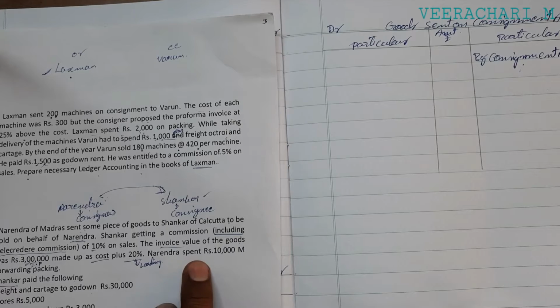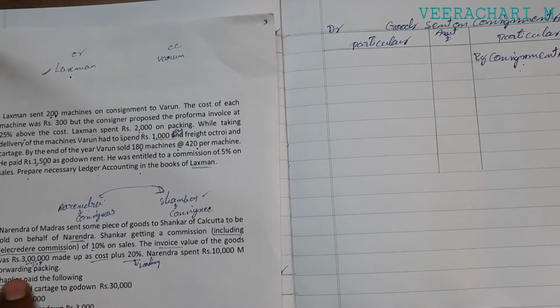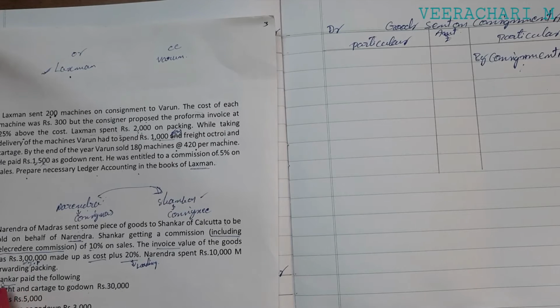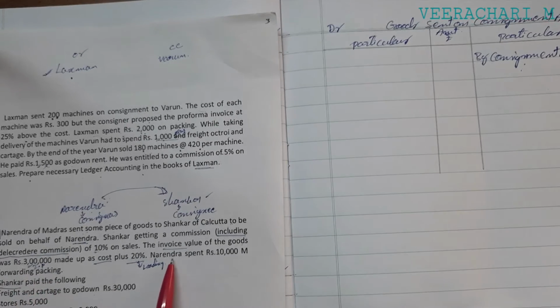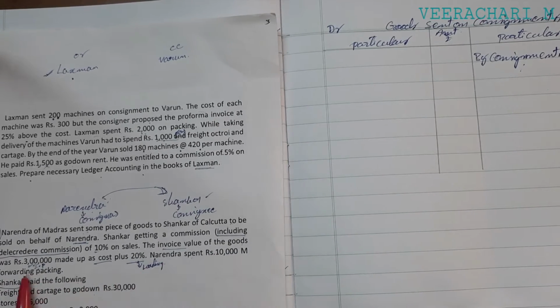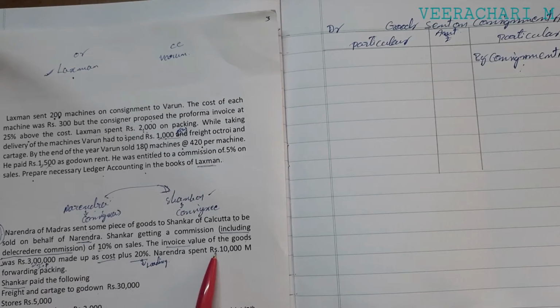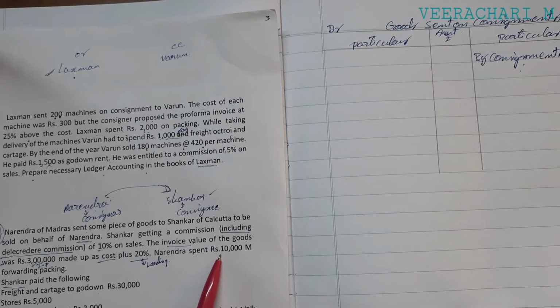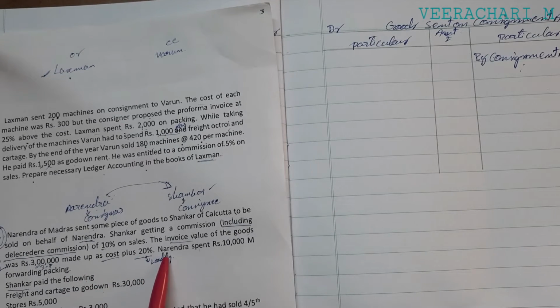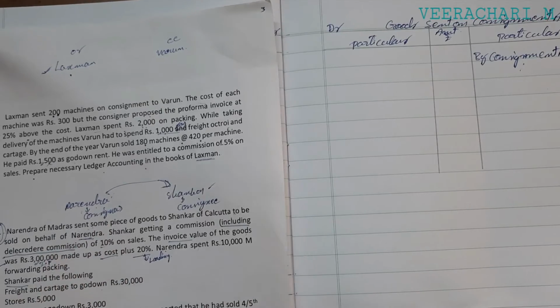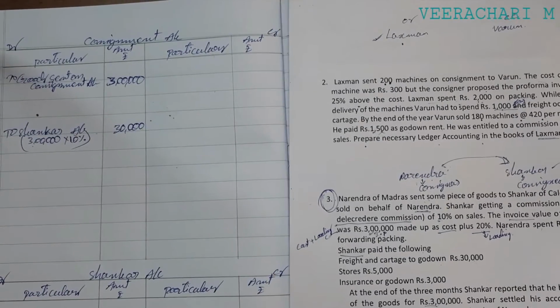Next, Narendra spent 10,000. That is forwarding and packing charges, 10,000 rupees. Who spent it? Narendra, who is the consignor. Is there any expenditure spent by the consignor?